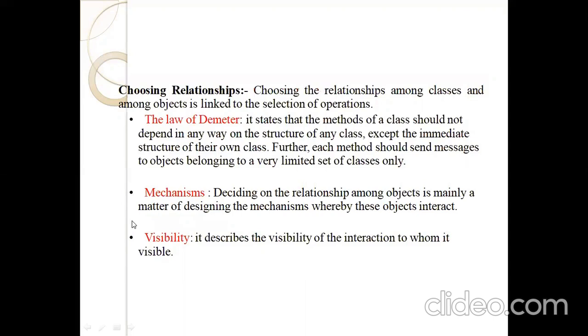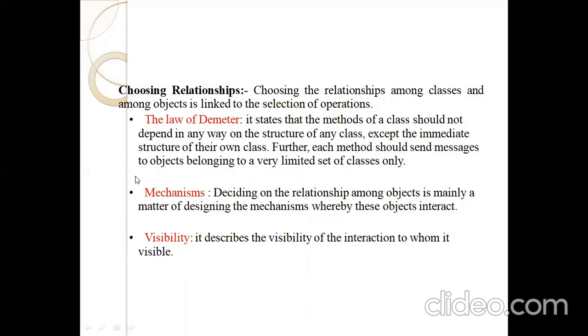Next one, choosing the relationships. After identifying the classes, we choose the relationships among the classes, which is linked to the selection of operations. The first one is the Law of Demeter, and it states that the method of a class should not depend in any way on the structure of any class except the immediate structure of its own class, and each method should send messages only to objects belonging to a very limited set of classes.